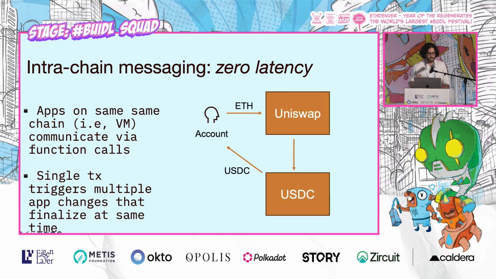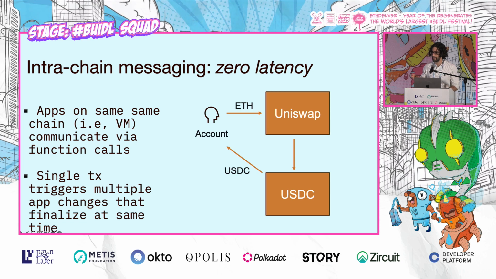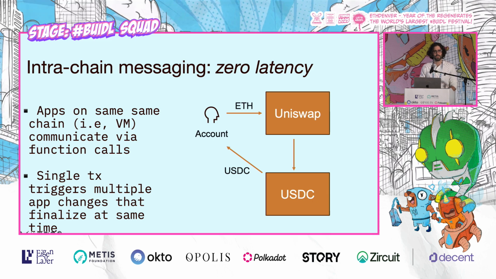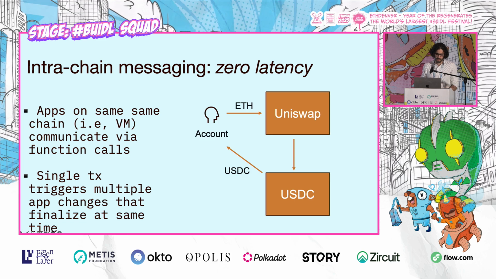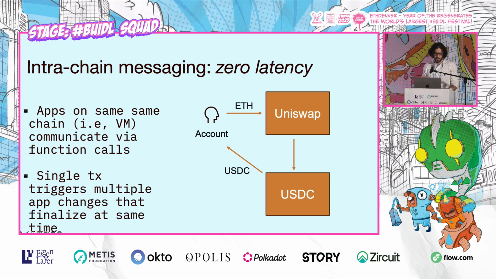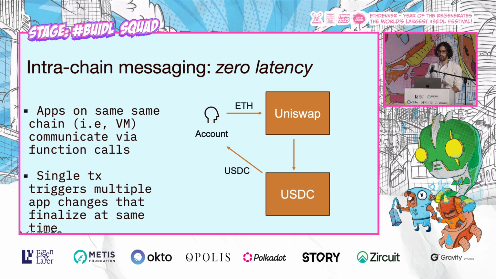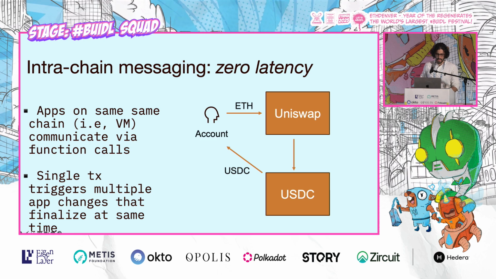So the key advantage of intra-chain messaging, meaning messaging between applications that reside on the same chain, is number one, that you can achieve zero latency, zero relative latency. Apps on the same chain, or in other words, virtual machine, communicate via function calls between smart contracts.